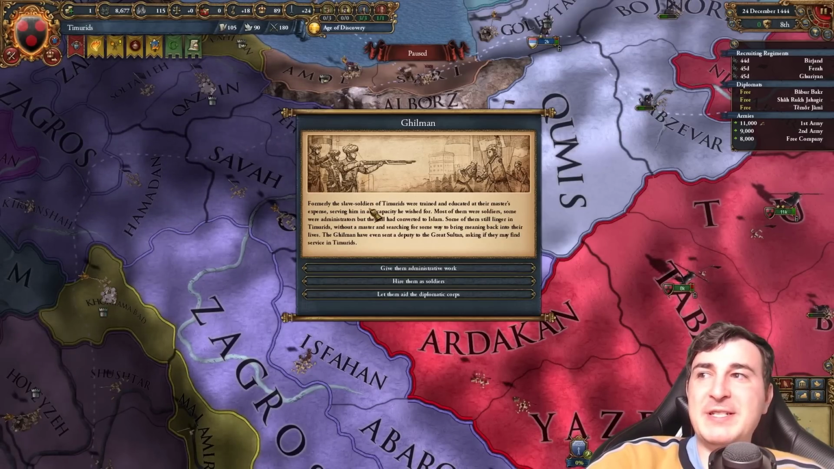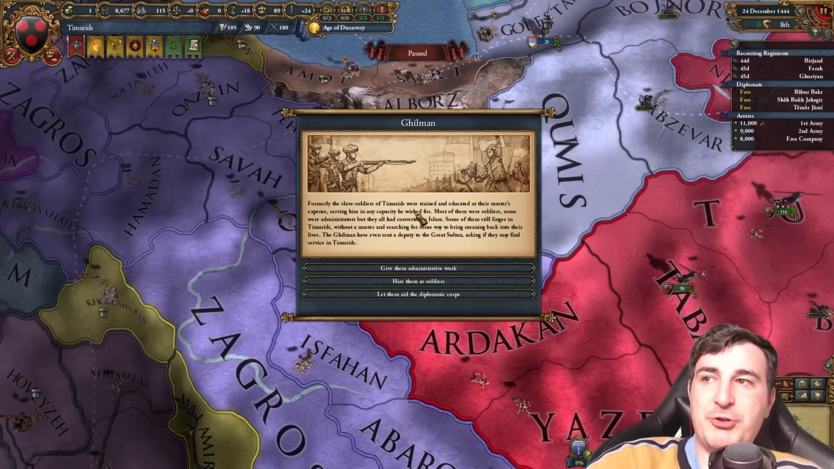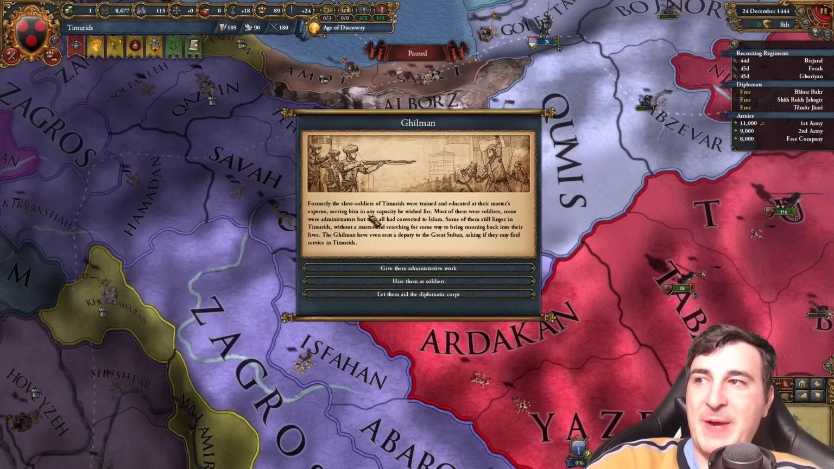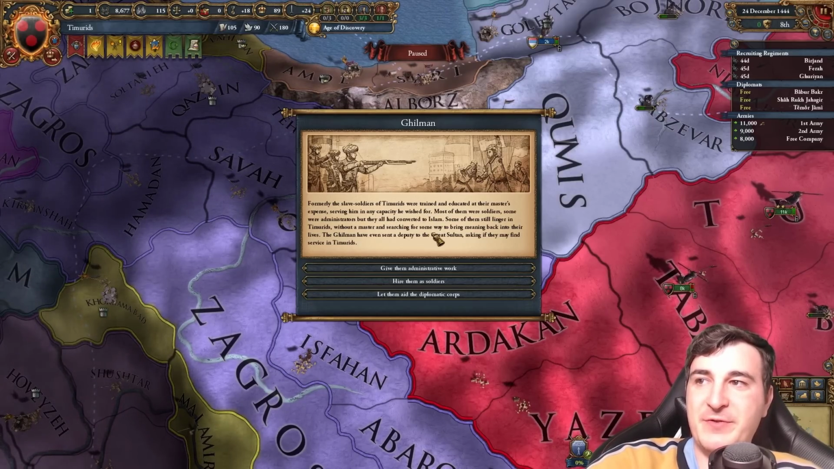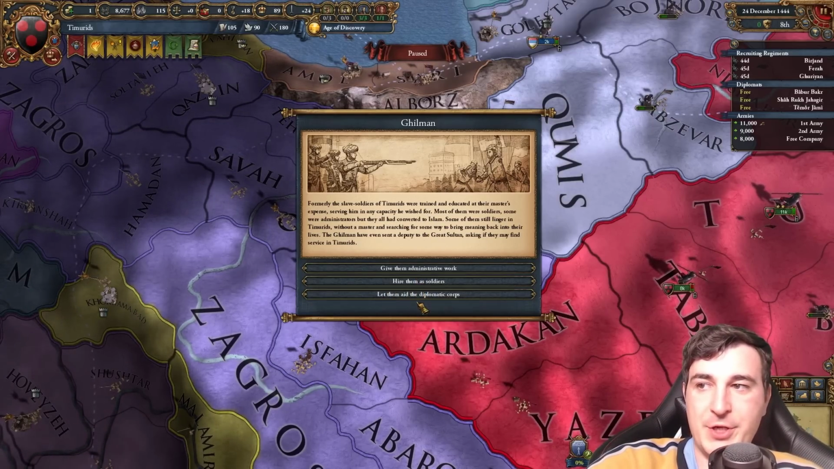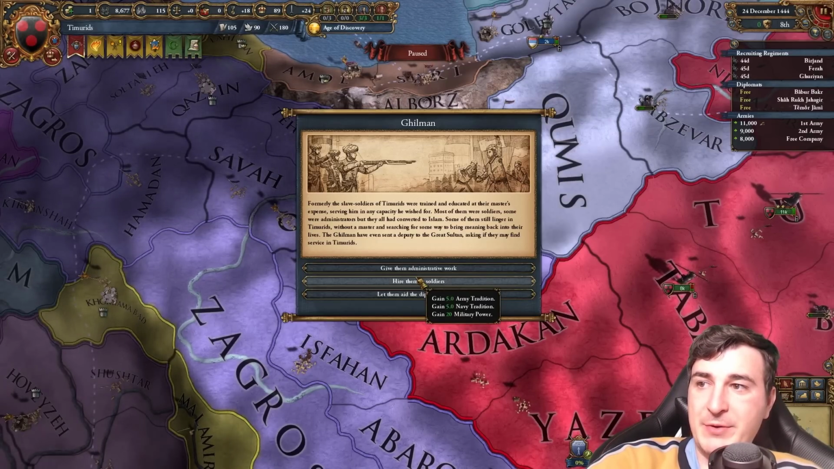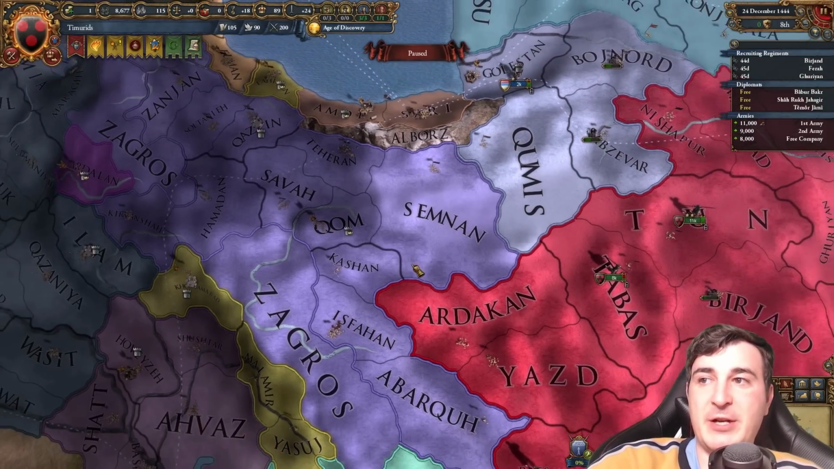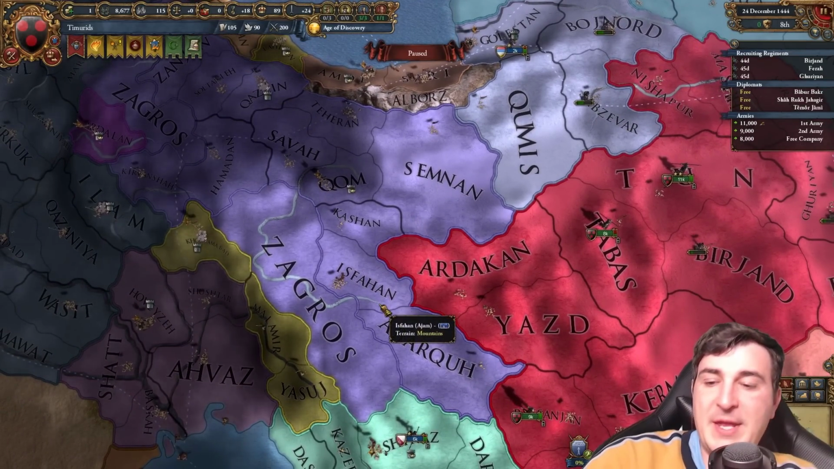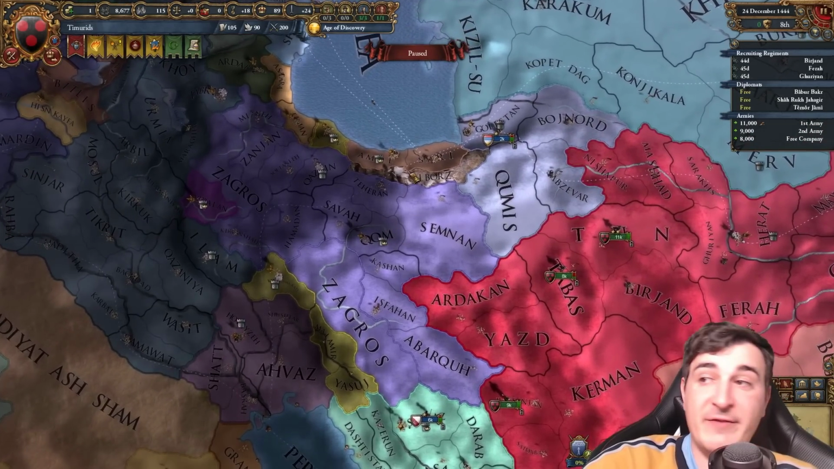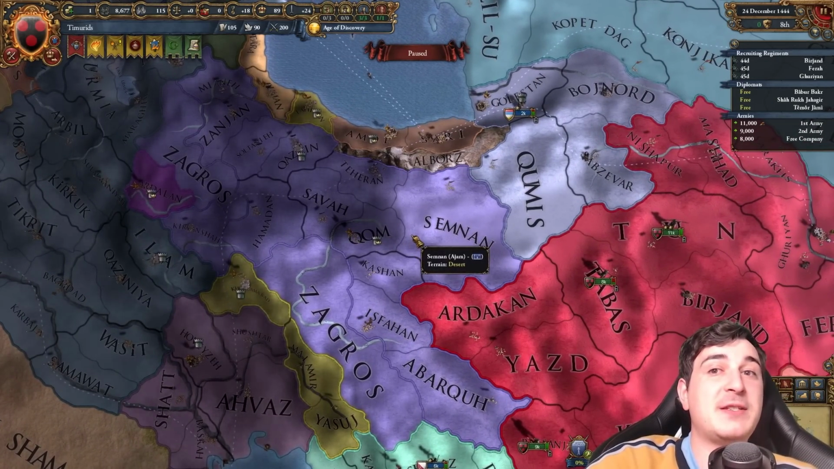Gilman, formerly the slave soldier of the Timurids, were trained and educated at their master's expense, serving me at any capacity you wished for. Yeah, I got dyslexia. I'm not gonna read that whole thing. What are we gonna go for here? Army tradition. Hell, you know what? Let's go for the military, because we might use some of that military to get tech ahead of everybody else and use it against our enemies a little bit faster, right?